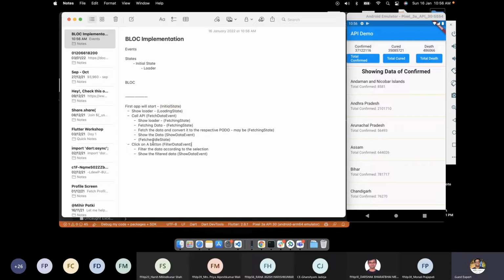Now click on a button. We will again call the filter data event. Will it change the state or not?